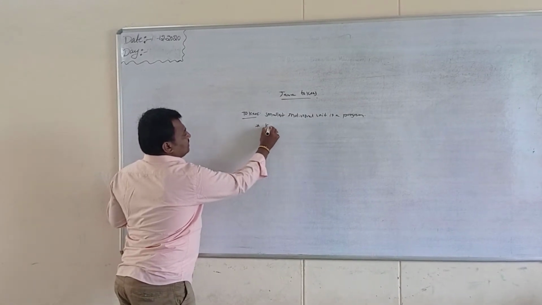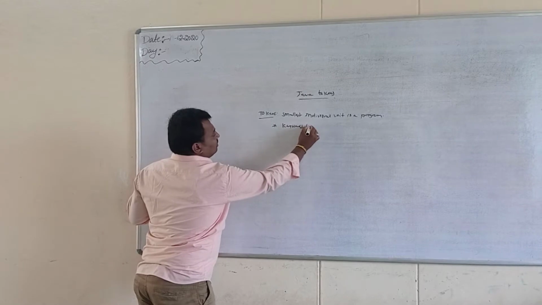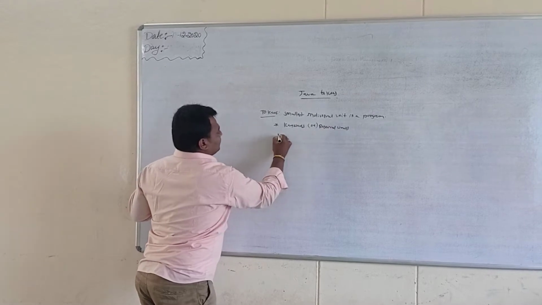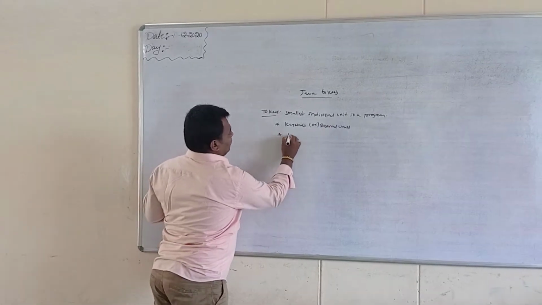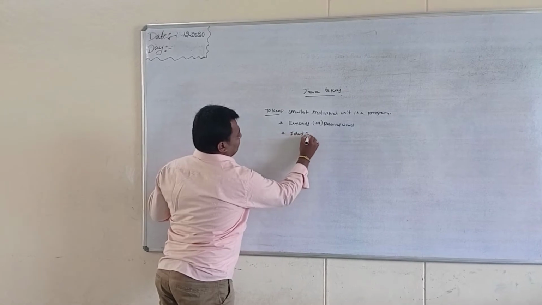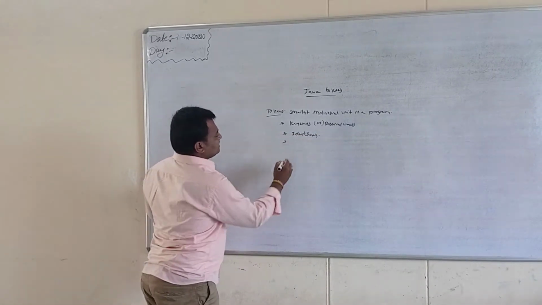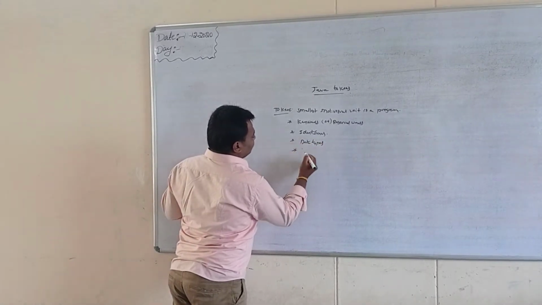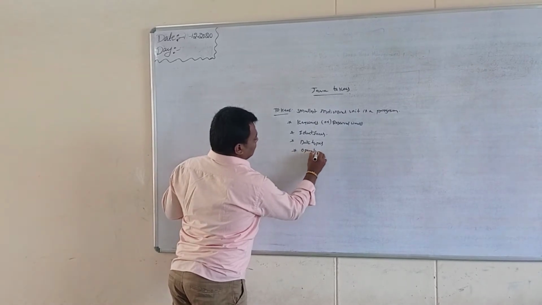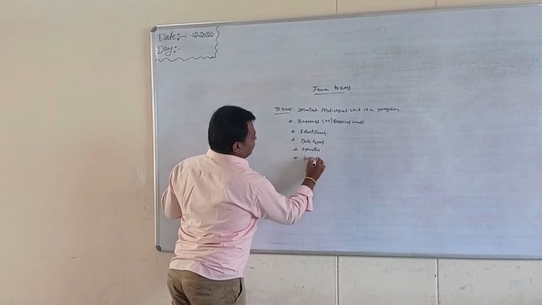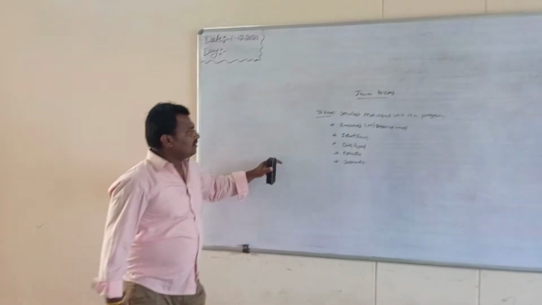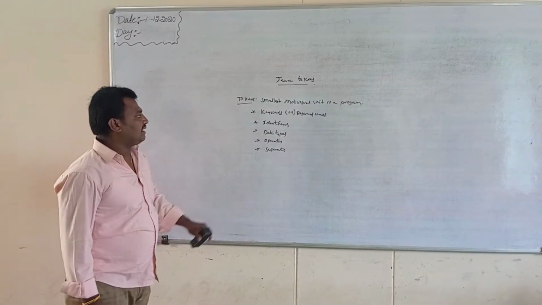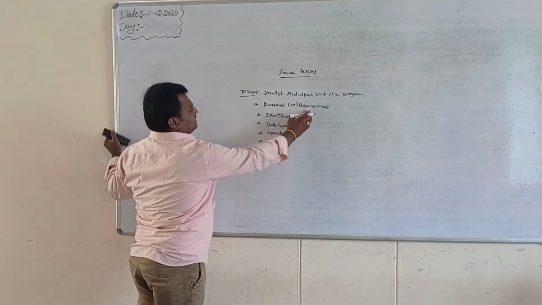The first one is keyword or reserved words, the second one is identifiers, the third one is data type, the fourth one is operators, and the fifth one is separators. These are the five types of tokens available in Java programming. First of all, I go for keyword. Keyword is also known as reserved words.